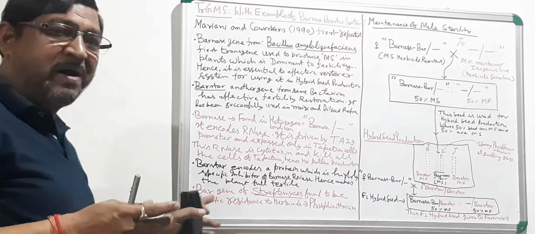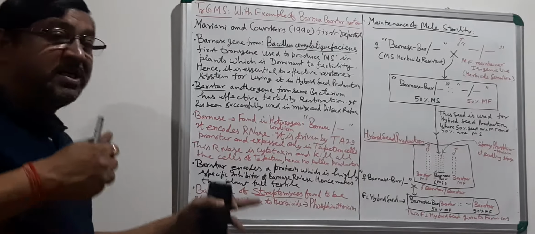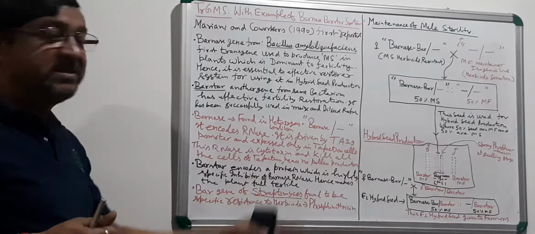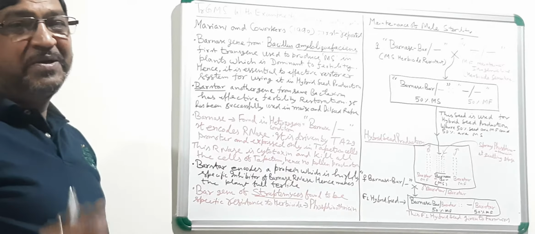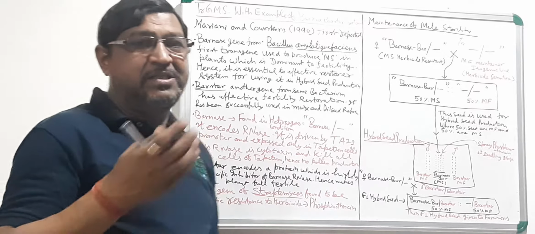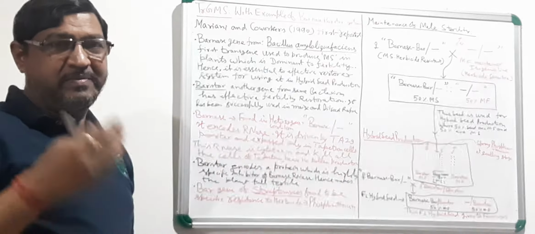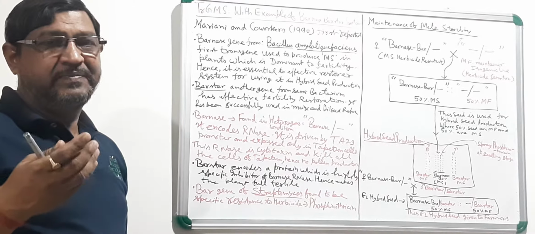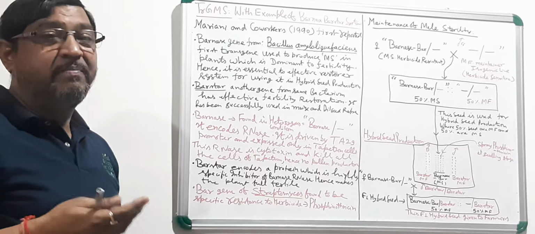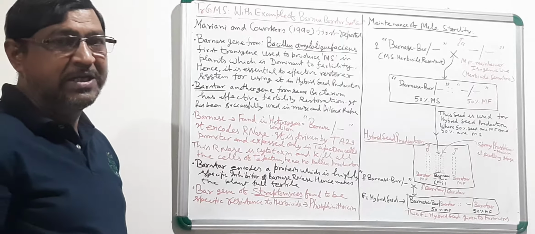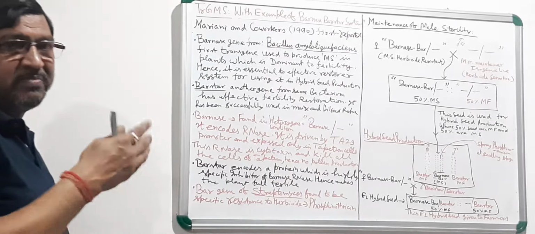Of course, when Barstar is available, which is an inhibitor of the Barnase RNase, it makes the plants normal. So to utilize this Barnase gene for male sterility, you have to introduce the Barstar gene in your pollinator. Then only you can use the Barnase Barstar system.